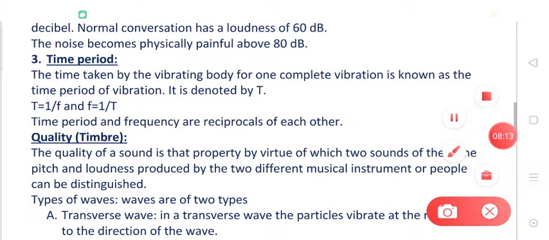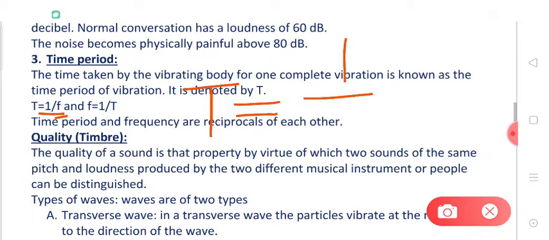And there is a relation between frequency and time period: capital T is equal to 1 by frequency. So we can say capital T is equal to 1 by f, where frequency is expressed by small f. So we can say that the time period and frequency are reciprocal to each other.